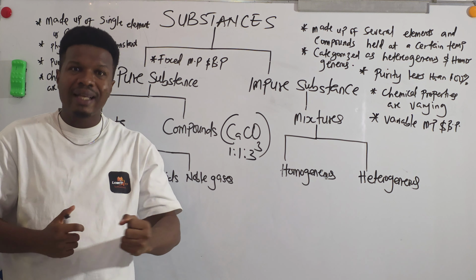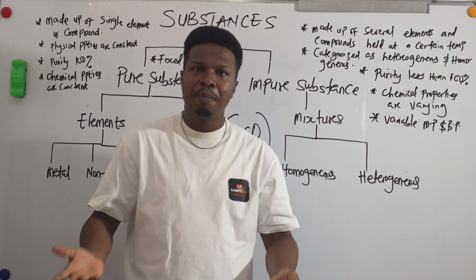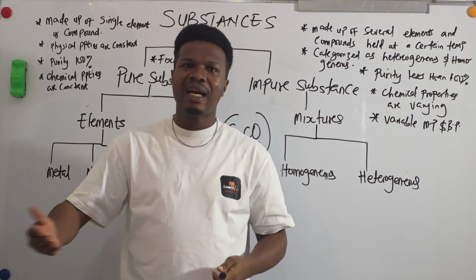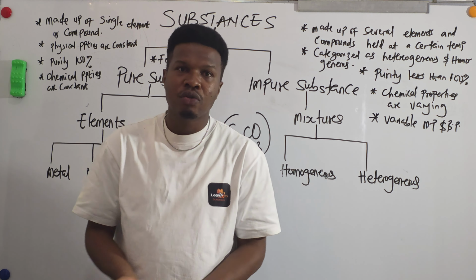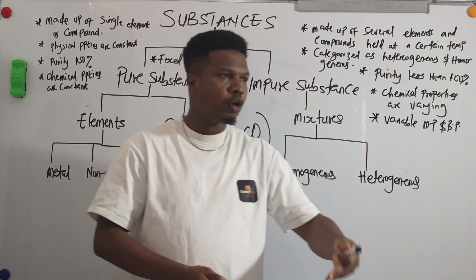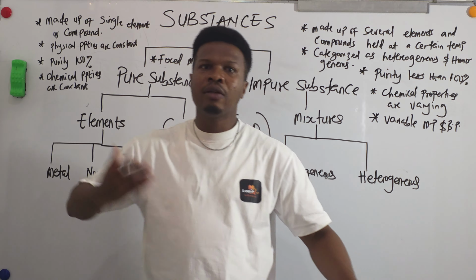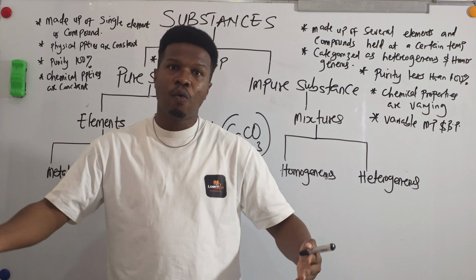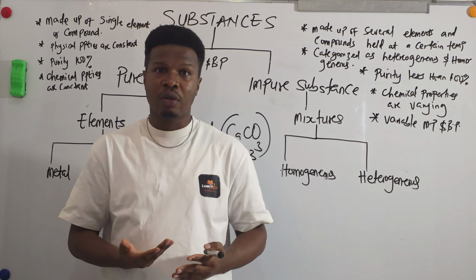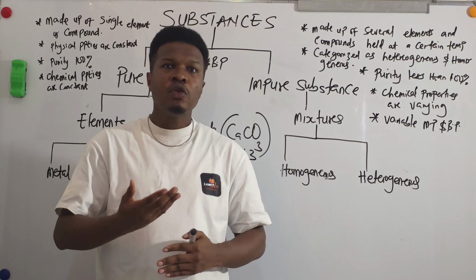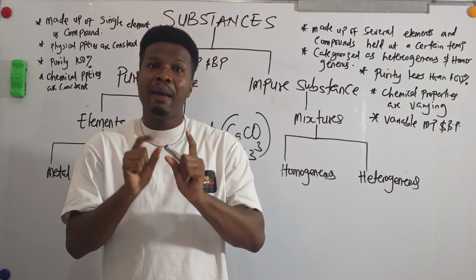A mixture is a good example of an impure substance. For example, if you mix sand and water, it's an impure solution. If you mix salt and water, it's an impure solution. If you mix ethanol and water, alcohol and water, they have formed an impure solution. Now those solutions are impure and we call them mixtures.